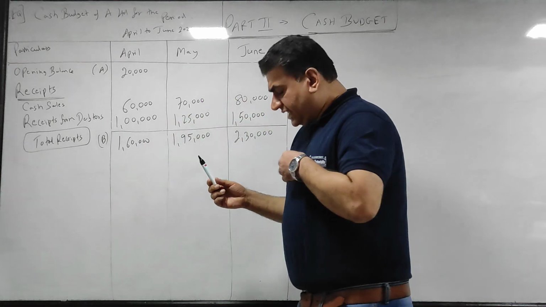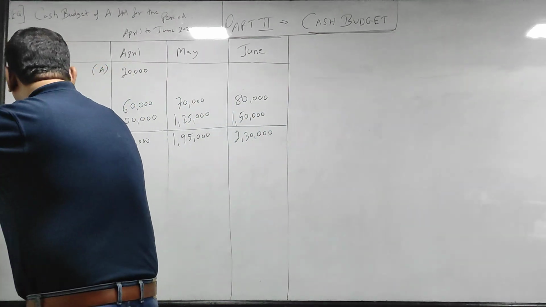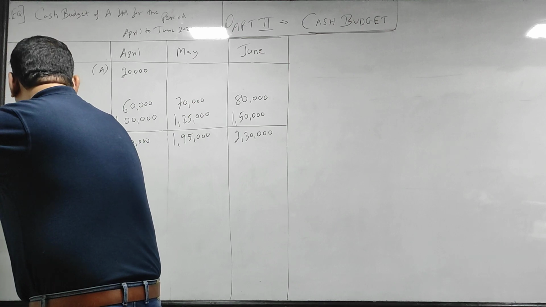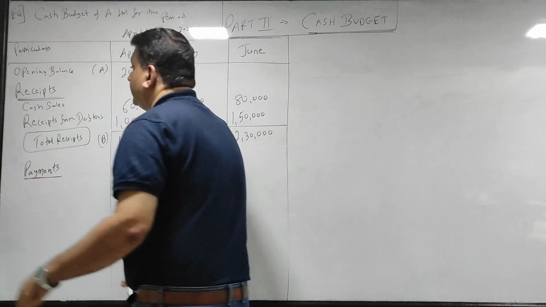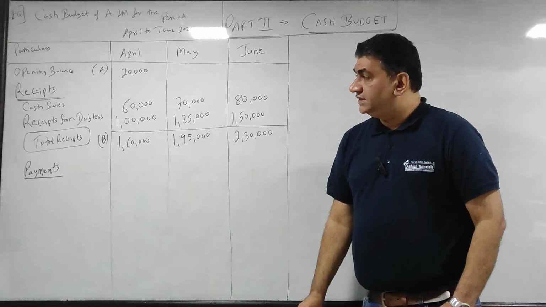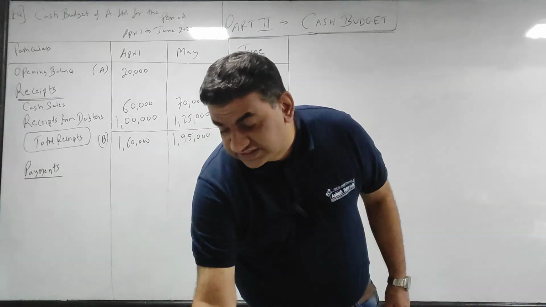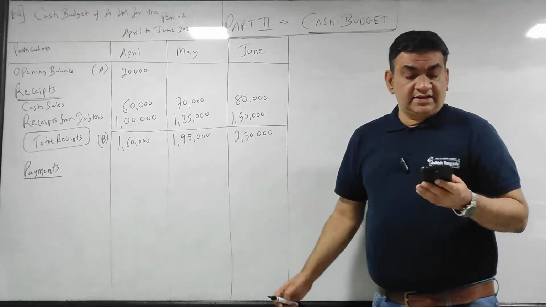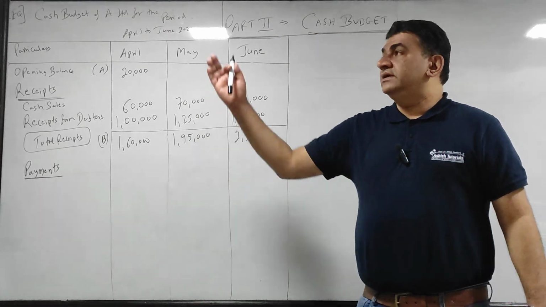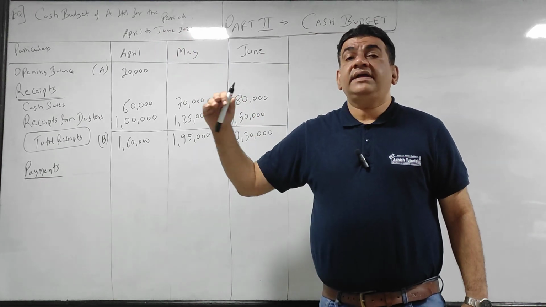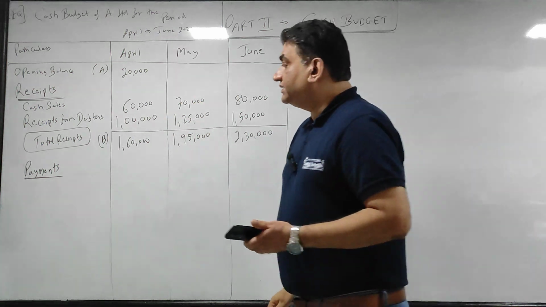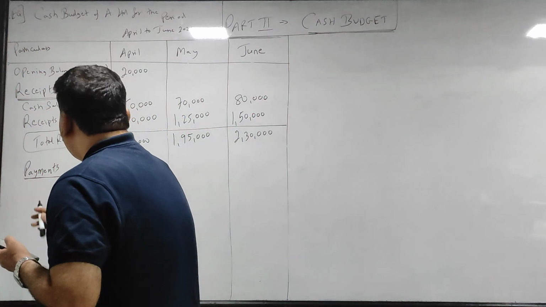Got it? After that, the next thing is I will go for payments. Leave one line and write the payments. Now see, just like cash sales, there we have cash purchase. What is cash purchase? I purchase and make the payment in the same month. So now what will I do?